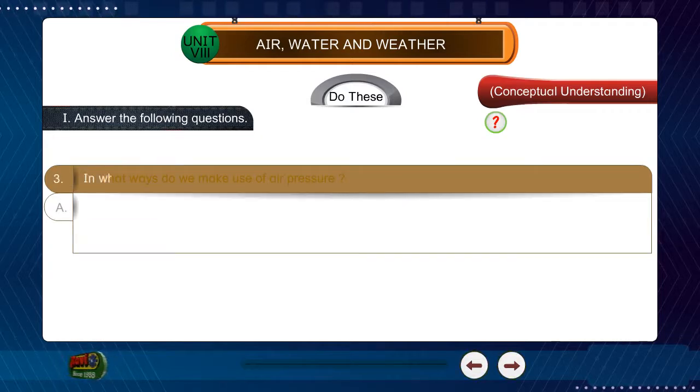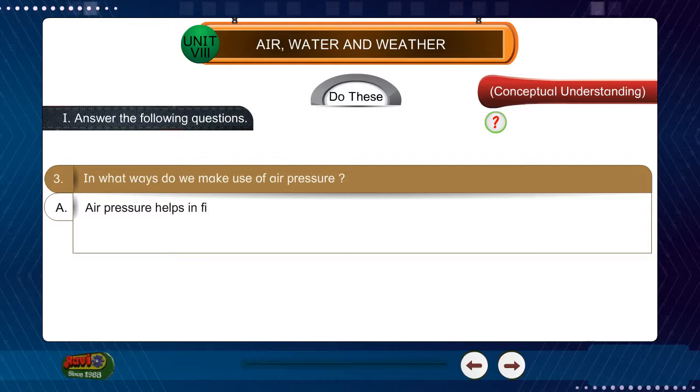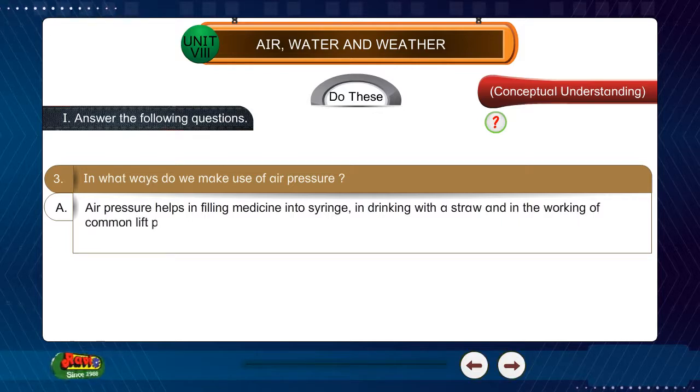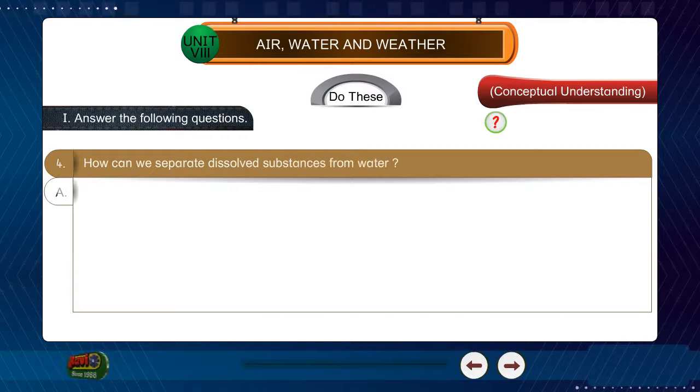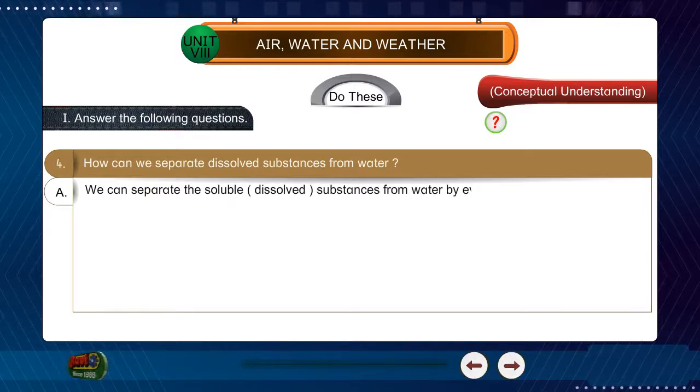3. In what ways do we make use of air pressure? Answer. Air pressure helps in filling medicines into syringe, in drinking with a straw, and in the working of common lift pump or hand pump. 4. How can we separate dissolved substances from water? Answer. We can separate the soluble dissolved substances from water by evaporation and distillation.